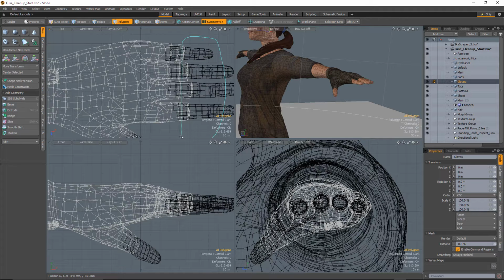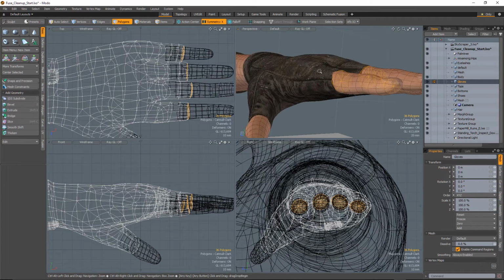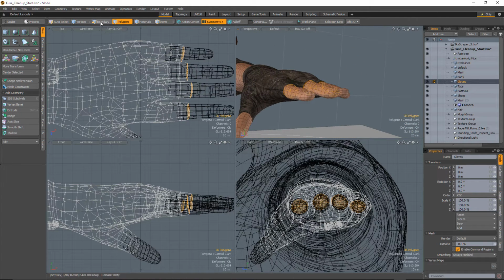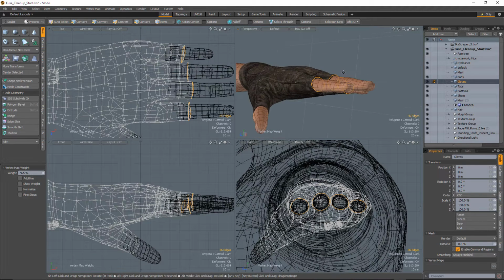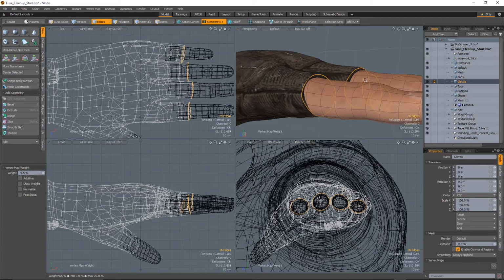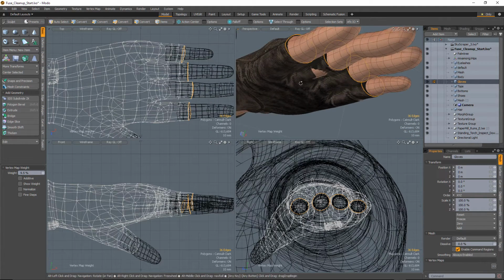So what I'm going to do is try and select just all of the polygons on the front caps of these fingers, and I can deselect any extra things that got selected there. That's looking pretty good. And then I'm going to hold Control to select my boundary. Again, Shift W with the weight. And we want to make sure that these line up pretty well so that they surround the fingers.